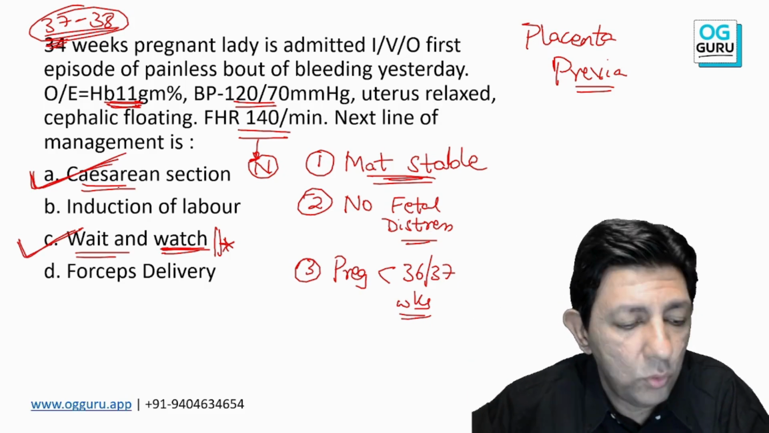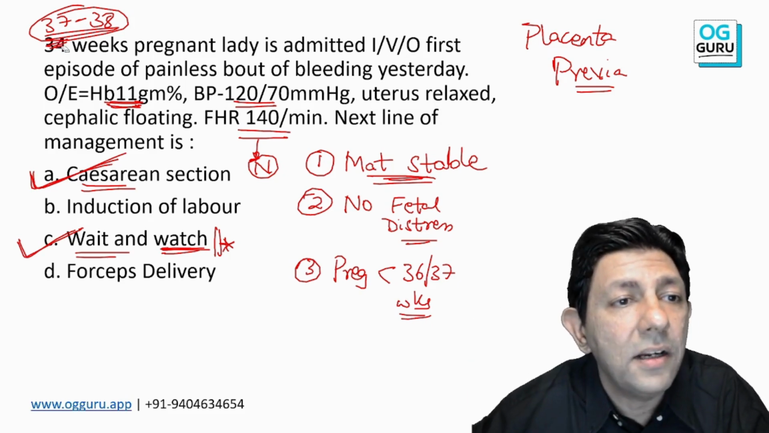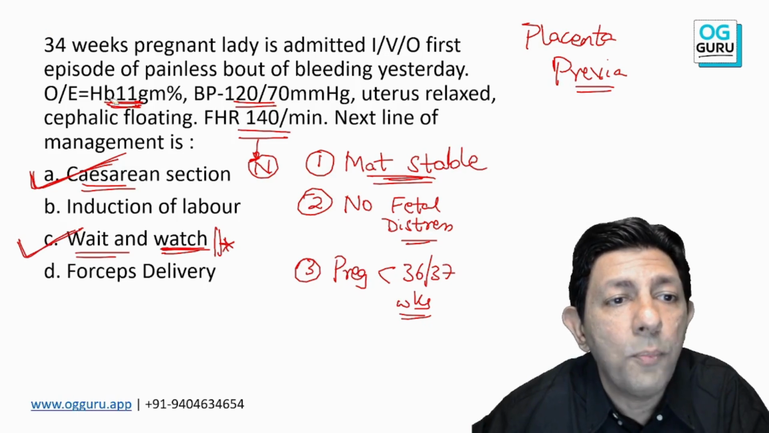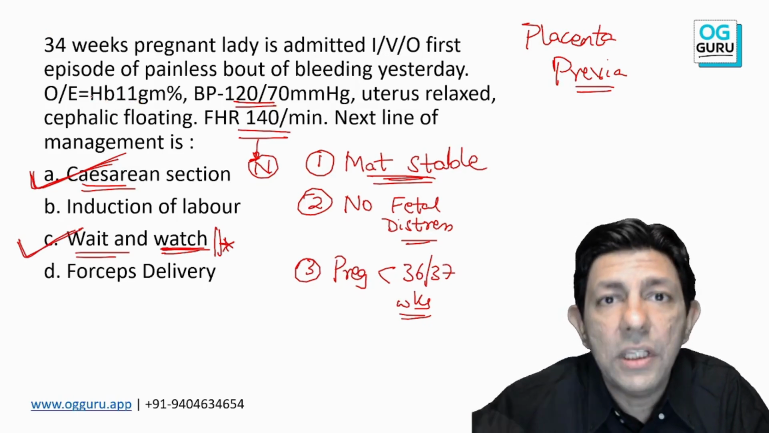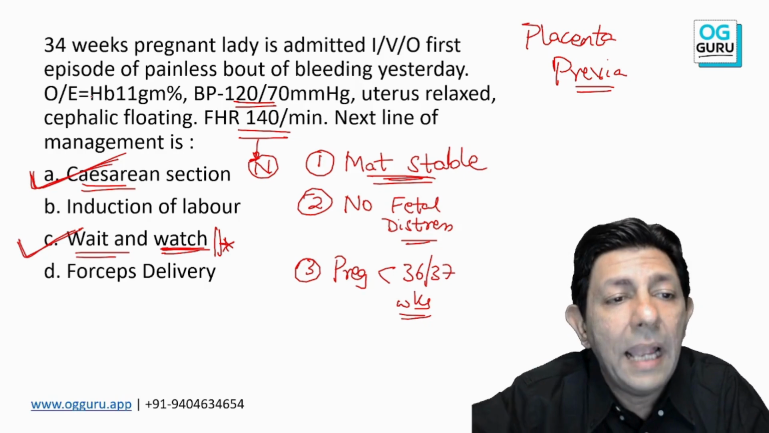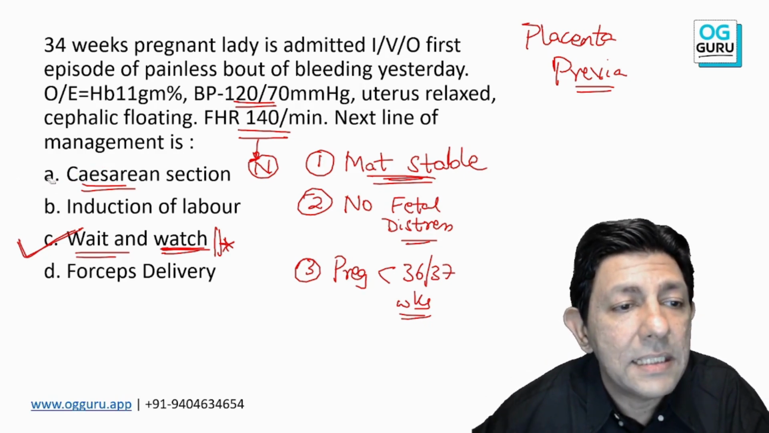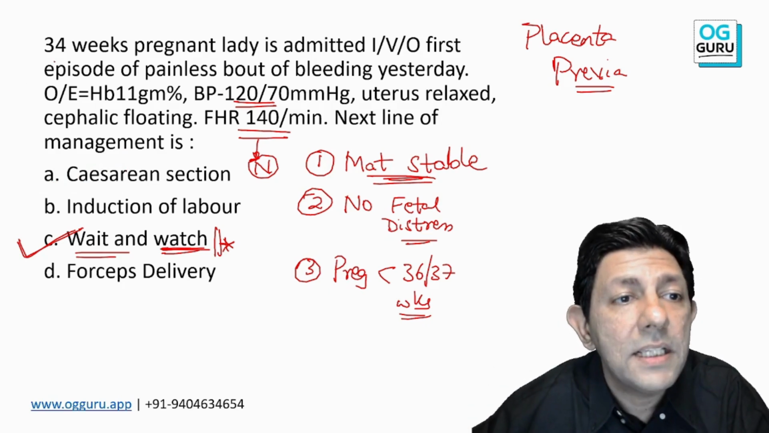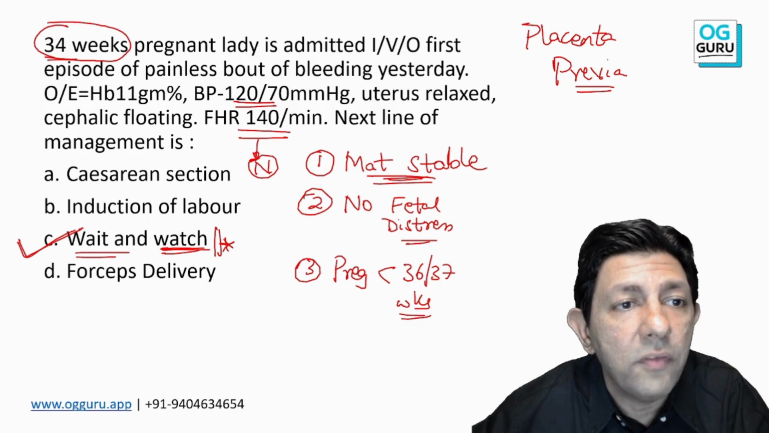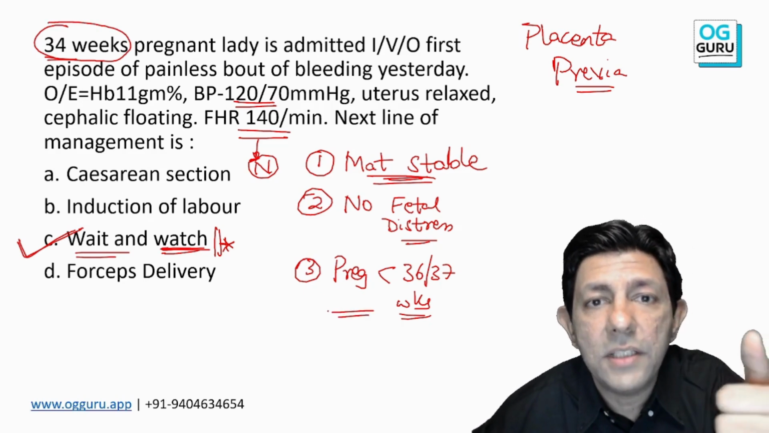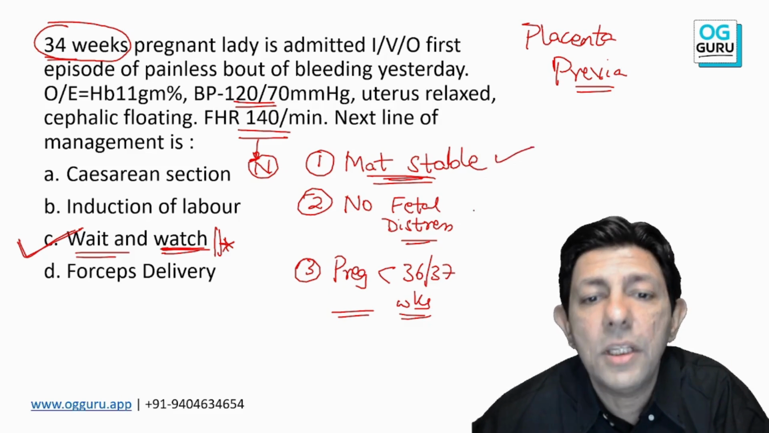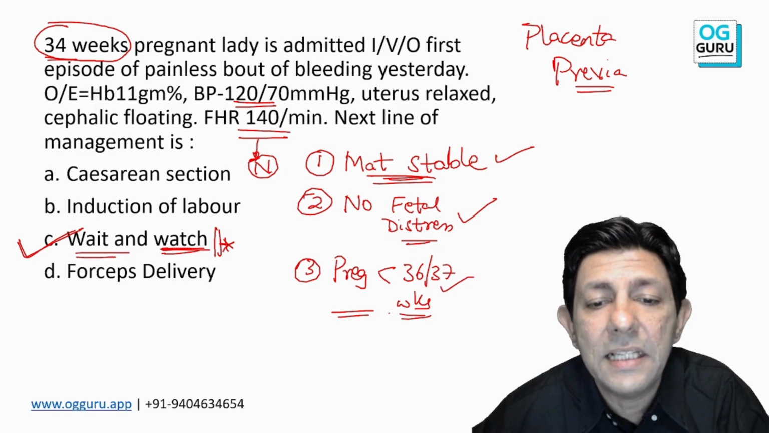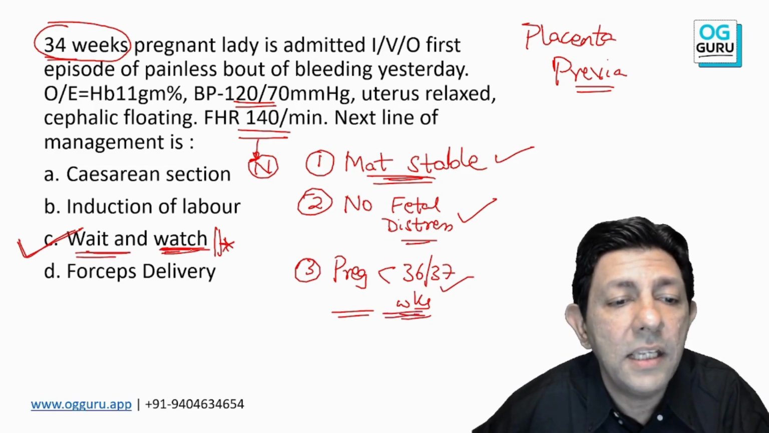So coming back to the topic over here, okay, sir, at 37 to 38 weeks, there is no point of waiting and watching. Conservative management will not be done, and the answer becomes LSCS or cesarean if the patient is 37 weeks. Okay, but since we are only 34 weeks, all the three conditions, I repeat, look at the question paper. Mother is stable, baby is stable, there's no distress, and pregnancy is less than 36-37 weeks. So the answer is wait and watch.